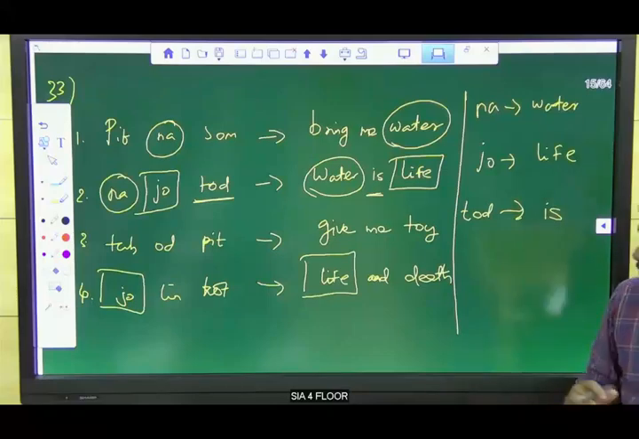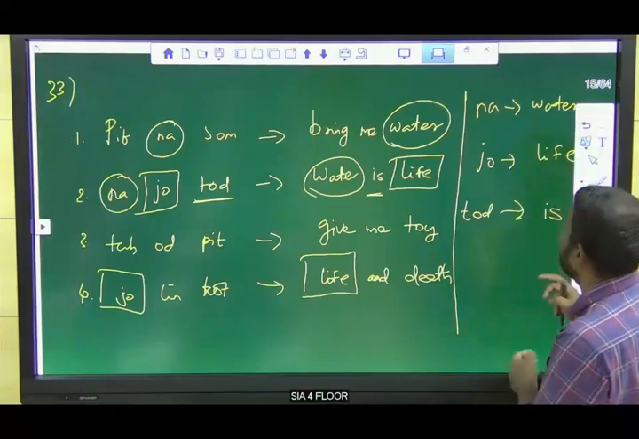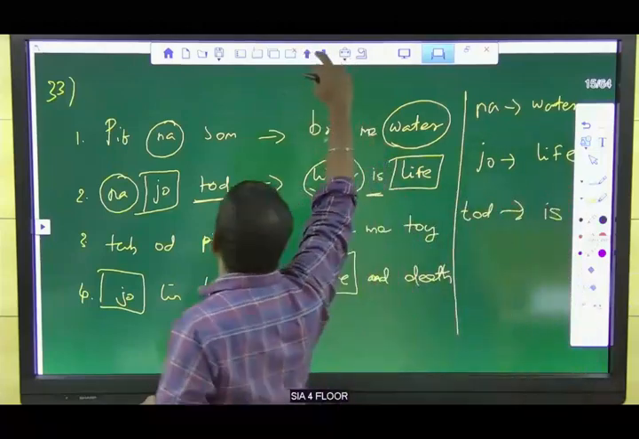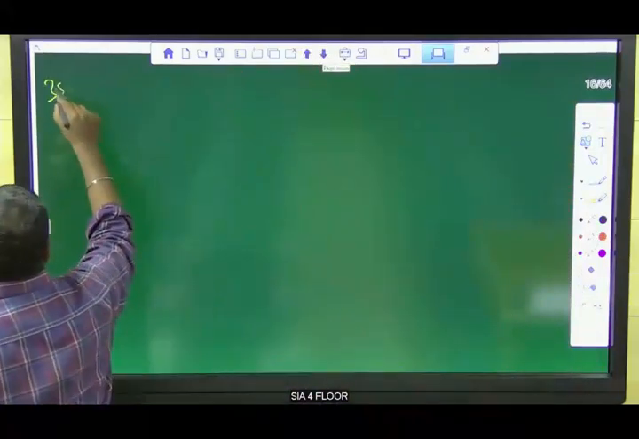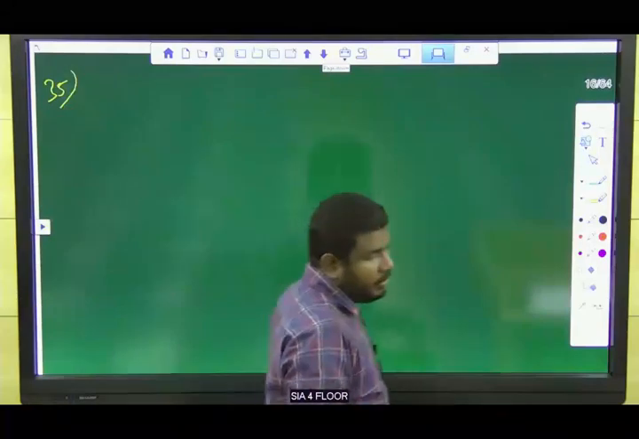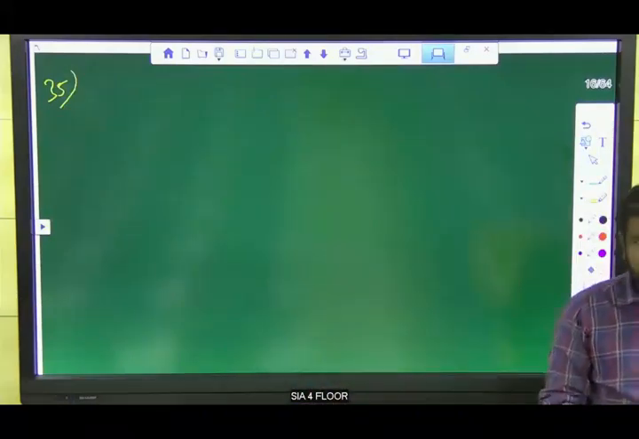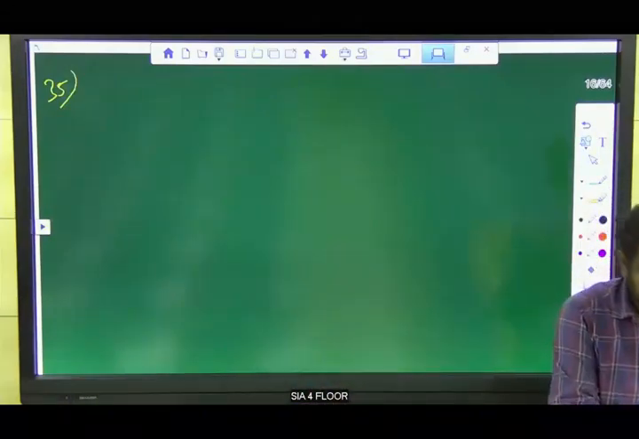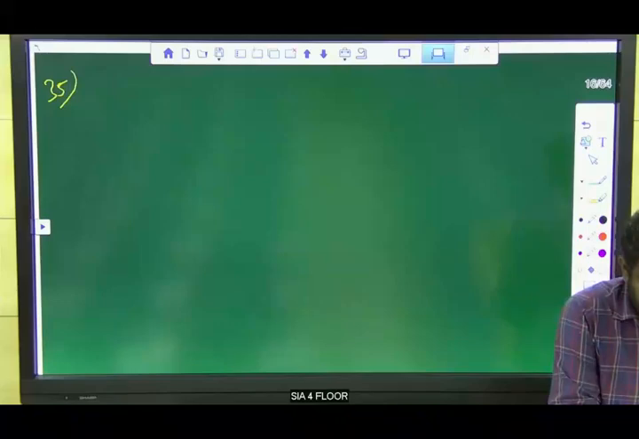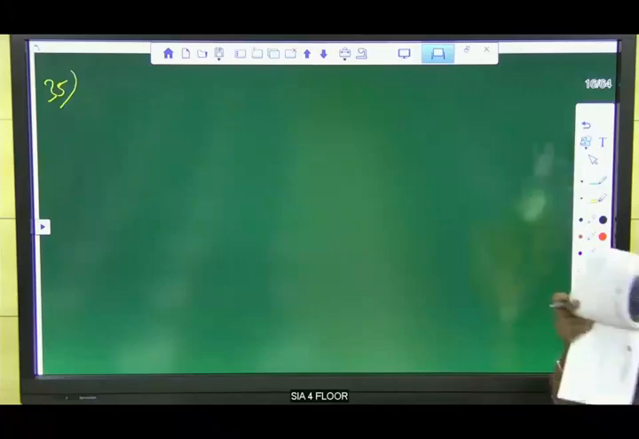So now you can try the 35th question and tell me the answer. And guys, if you have any doubt in question 33, you can ask me now. If you don't have doubts, you can solve the 35th question.